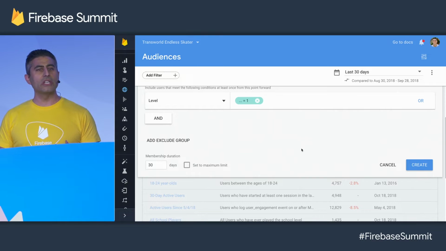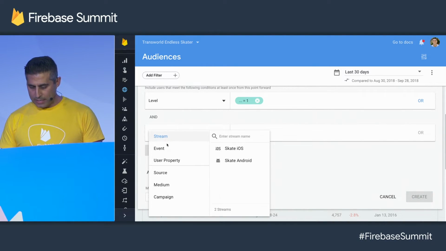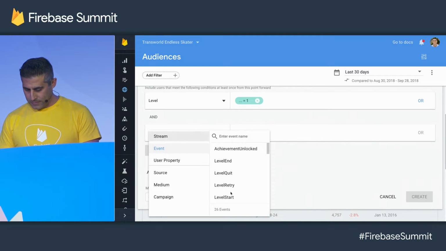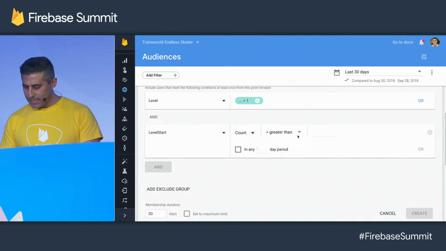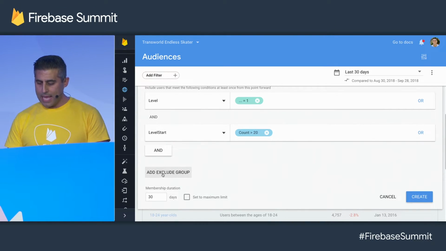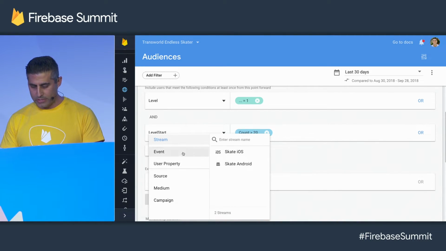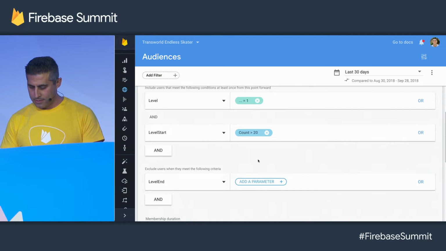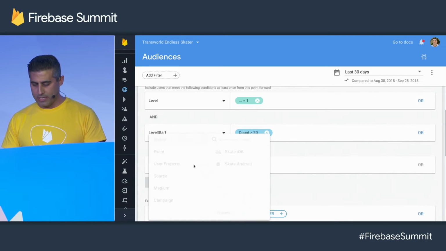Next was the frustration criteria. That was 20 level starts without a level end. So here we'll select level start, indicate that the count is greater than 20, and add an exclude group. So that was the inclusion criteria. The exclusion criteria was users who log a level end. Simple enough. Third criteria was that short period of time-constrained events.